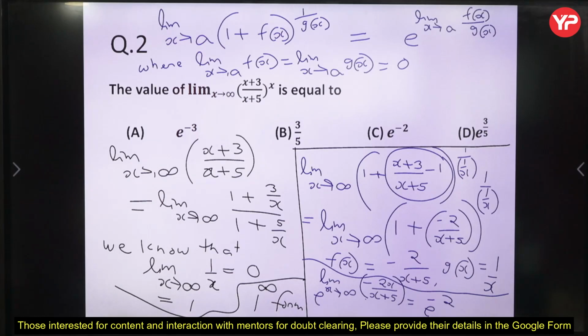Okay, I hope you got this. This is important for your exam. That is why I have taken this example here. Now we can move to next question.